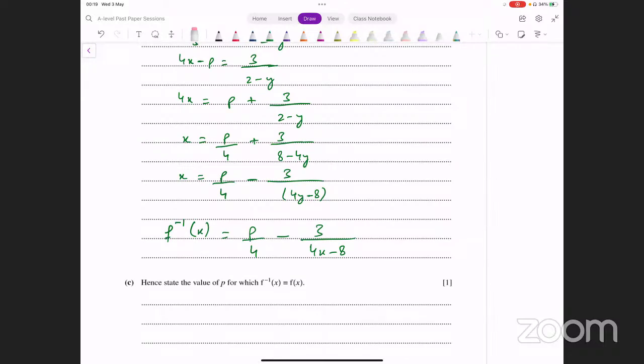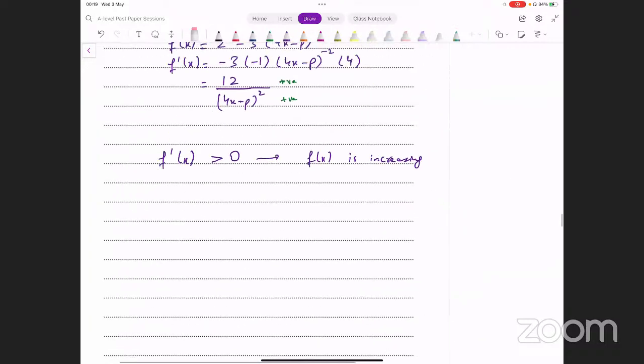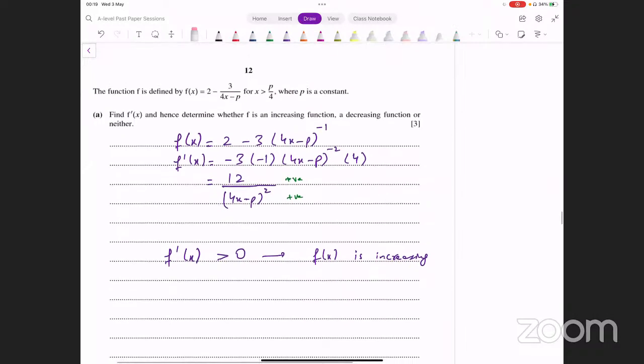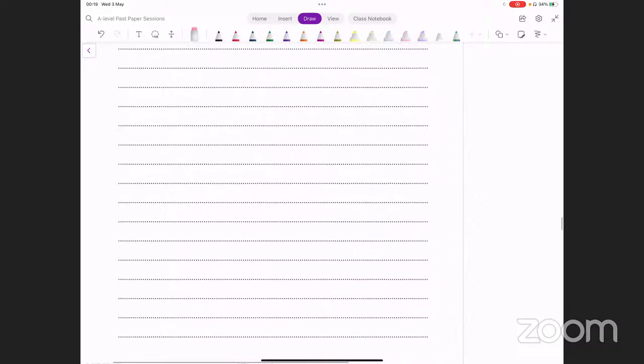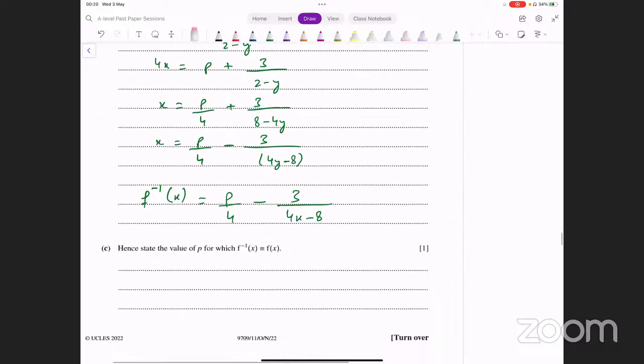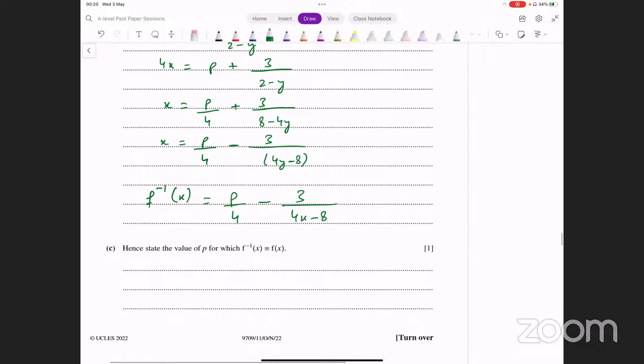Now how do we think about this? F of x, f inverse of x is identical to f of x. ये आपने बताना है. Okay, so let's have a look at this. Okay, value of p for which this is okay. All right. Remember, f inverse of x और f of x ये identical कब होते हैं? कौन से function का inverse भी वही same function होता है? Can you think of a function like that?